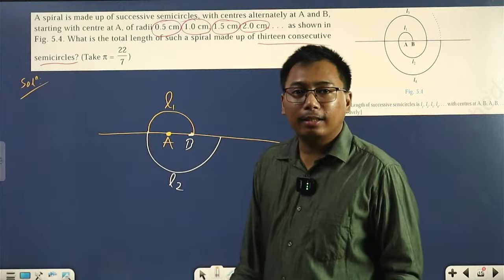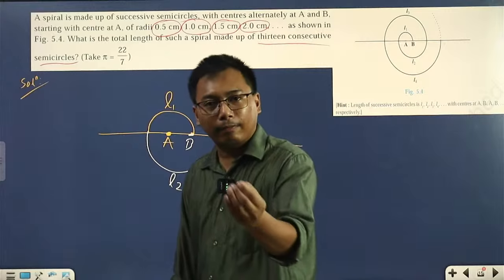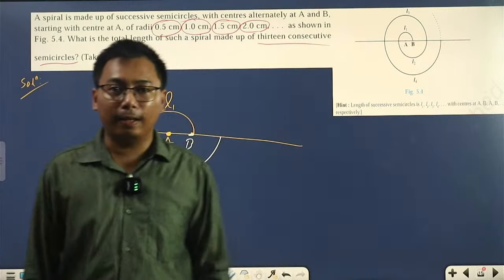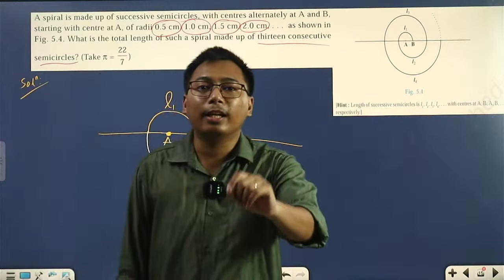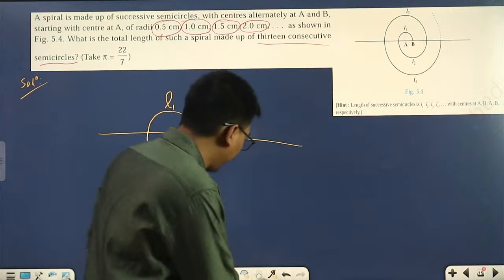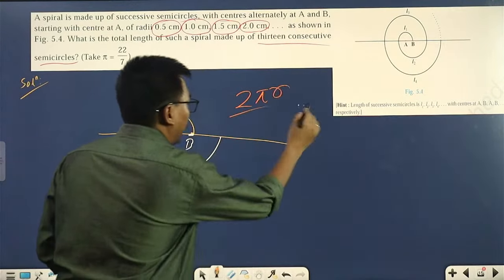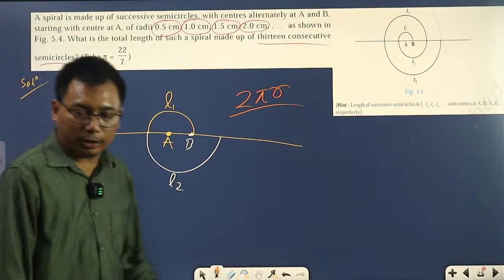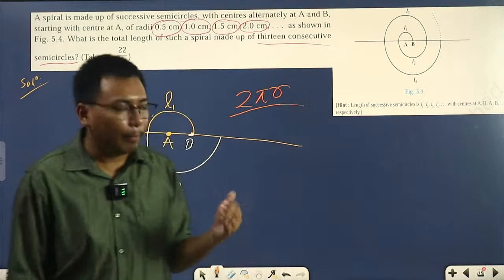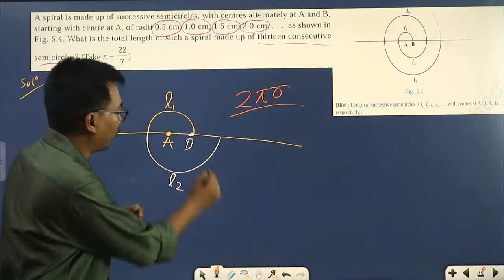Perimeter, circumference of a circle. What is the perimeter of a circle? 2 pi r. This is the perimeter of a circle, or circumference of a circle. Perimeter of a circle is 2 pi r, because we have to find only this length.